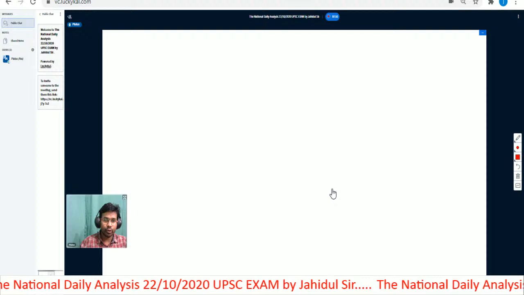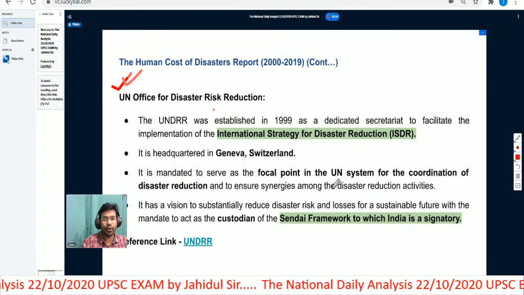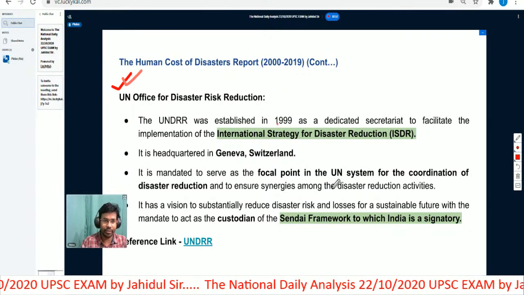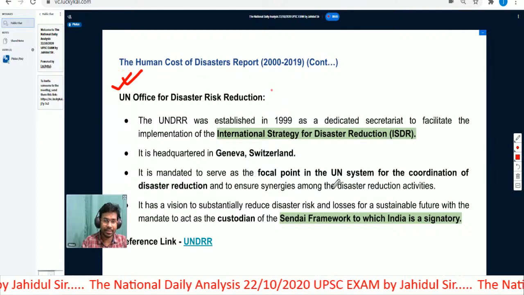Having understood this, let us understand about the United Nations Office for Disaster Risk Reduction, the body that releases the human cost of disasters report.